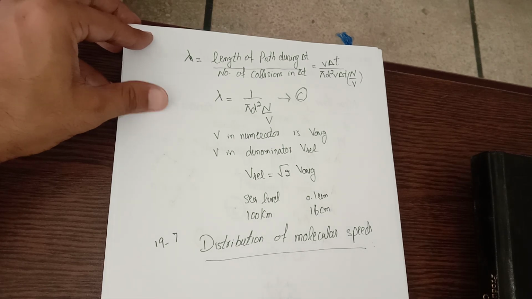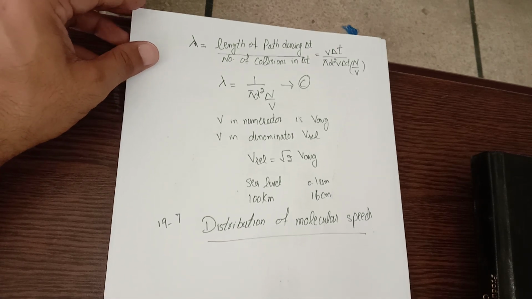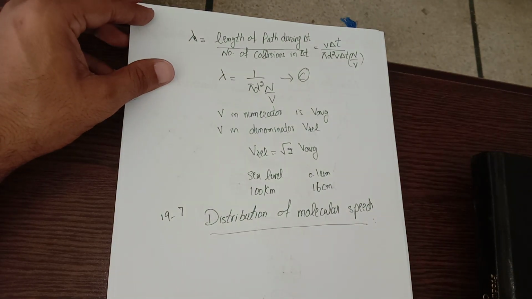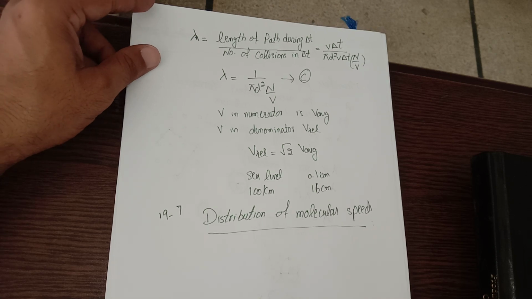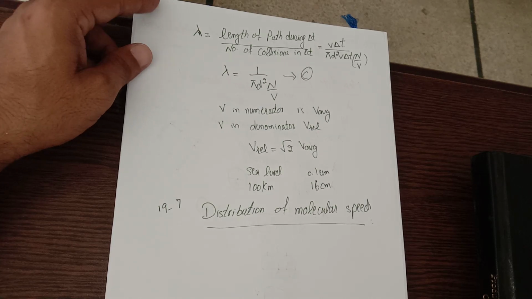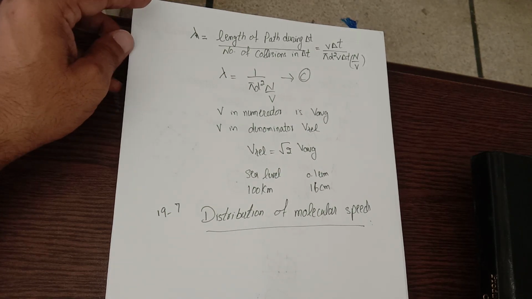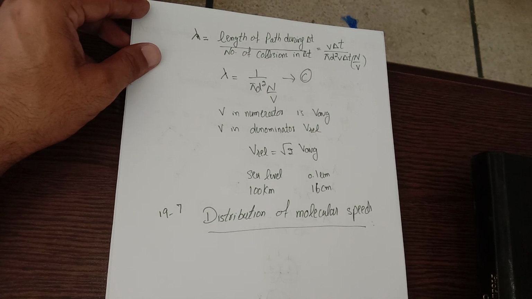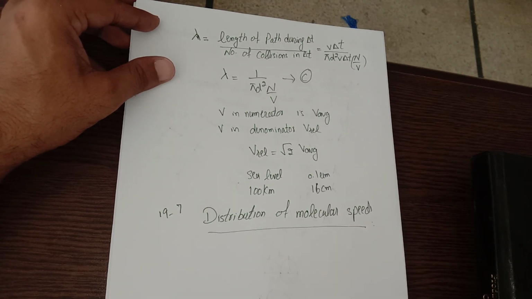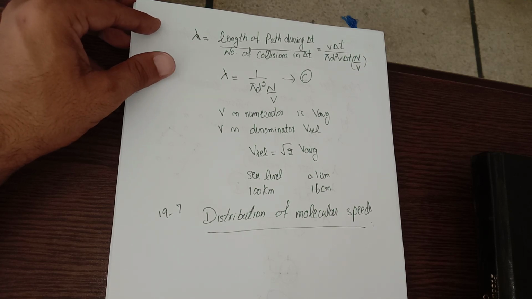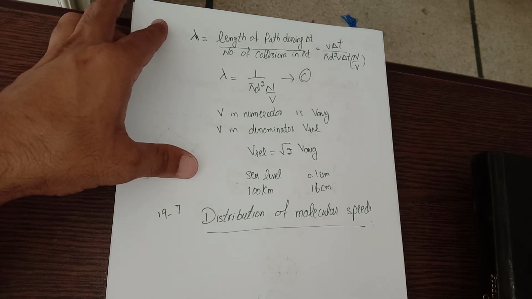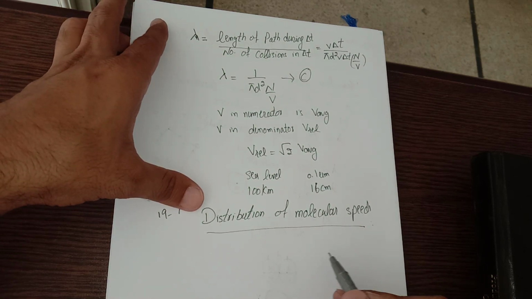To start this topic, I expect the students to be able to know what is the meaning of distribution in terms of probability. Probability distribution means that you can calculate all the probabilities of a variable. Here the variable would be molecular speed, and the distribution would be given.